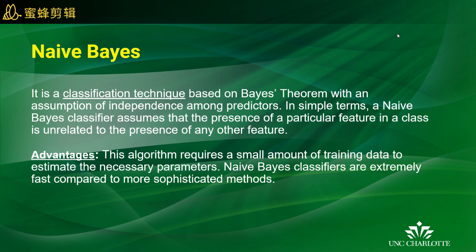Hello all, my name is Devika Unnikrishnan and I'll be talking about the Naive-Bayes classifier. Naive-Bayes classifier is a probabilistic machine learning model that's used for classification tasks. It assumes that the presence of a particular feature in a class is unrelated to the presence of any other feature. Some of the advantages of the Naive-Bayes classifier is that it requires a small amount of training data, and Naive-Bayes classifiers are extremely fast compared to other more sophisticated methods.